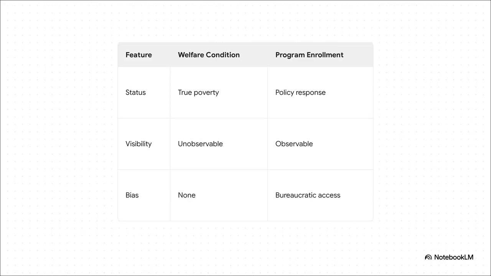Let's move on and see how this builds into a critical flaw. The true welfare condition, falling below an income threshold, is often totally unobservable. But program enrollment, that is observable. The problem is that enrollment requires bureaucratic access, proper documentation, and local state capacity. A deeply deprived family in a remote rural area with poor state infrastructure might not be enrolled in the program at all, while a slightly better off family in the city might be. By using enrollment as a proxy, researchers introduce massive statistical bias, what econometricians call endogeneity and non-classical measurement error. Put simply, they are completely conflating the treatment with the actual disease.